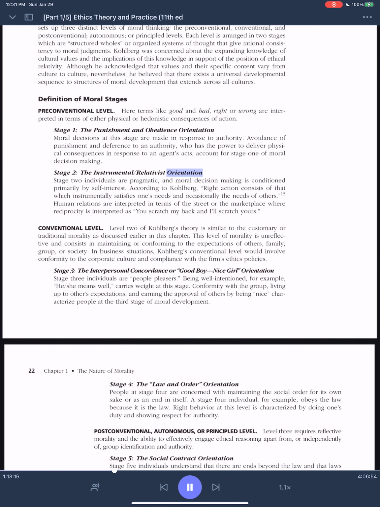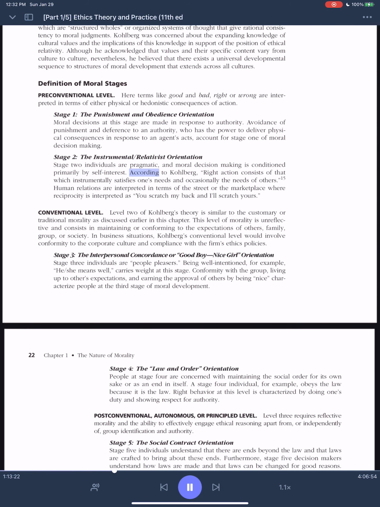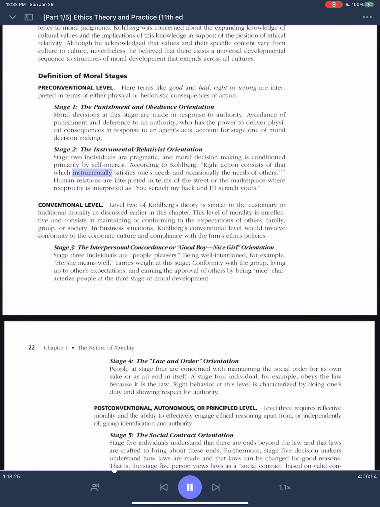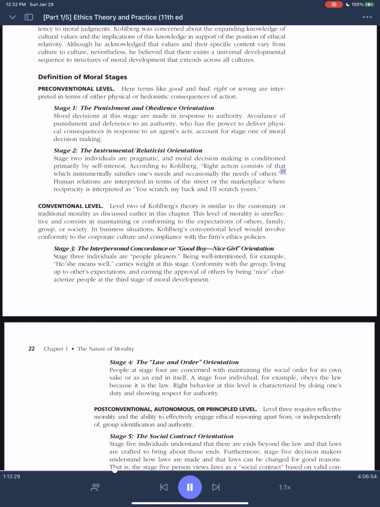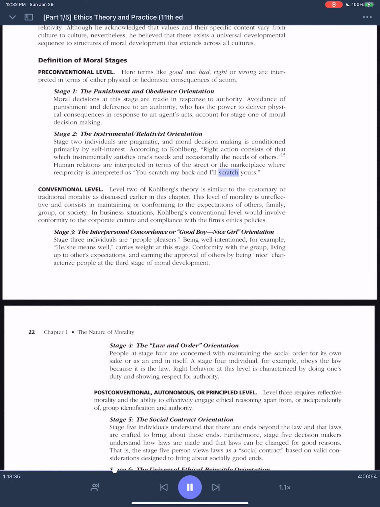Stage 2. The instrumental relativist orientation. Individuals are pragmatic, and moral decision-making is conditioned primarily by self-interest. According to Kohlberg, right action consists of that which instrumentally satisfies one's needs and occasionally the needs of others. Human relations are interpreted in terms of the street or the marketplace, where reciprocity is interpreted as you scratch my back and I'll scratch yours.